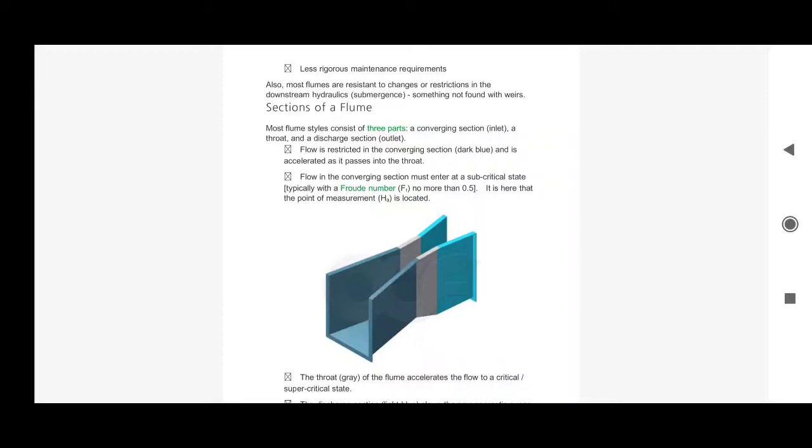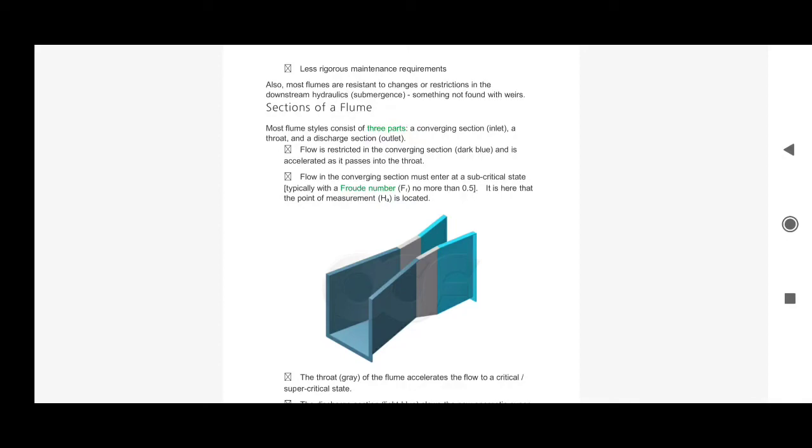You can see that if you use a converging section, that is if the walls are converging towards the throat, then obviously the velocity will increase and the flow will be accelerated, and then this passes through the throat. And also the flow in the converging section must enter at a subcritical state, typically with a Froude number not more than 0.5.